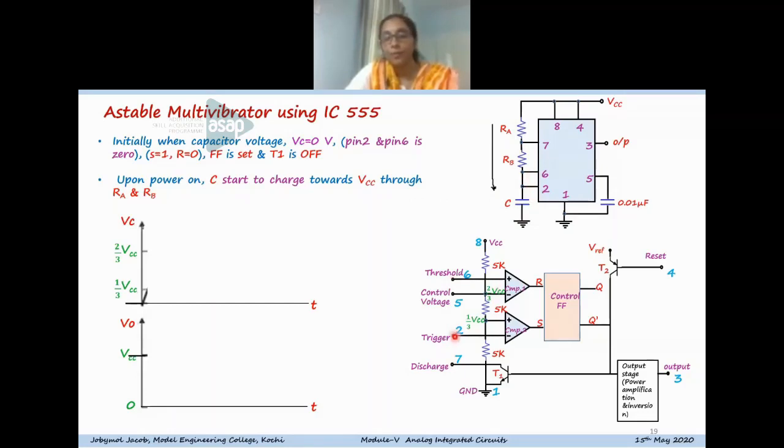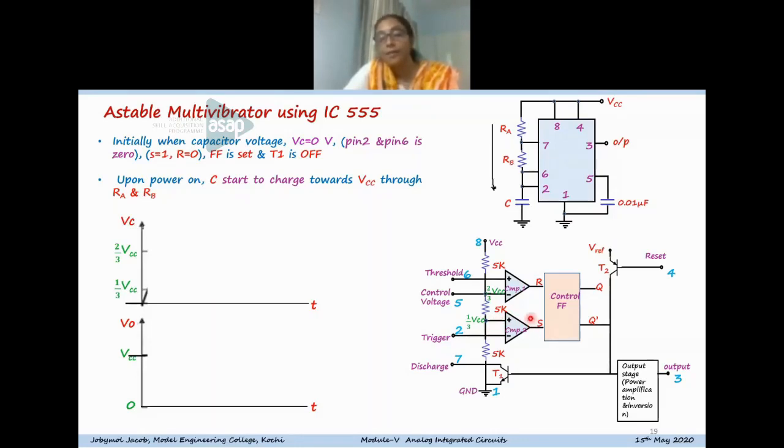When pin 2 is at 0, the non-inverting terminal of comparator 2, the trigger comparator, has 1/3 VCC, so it has the higher potential and the output of comparator 2 is 1.